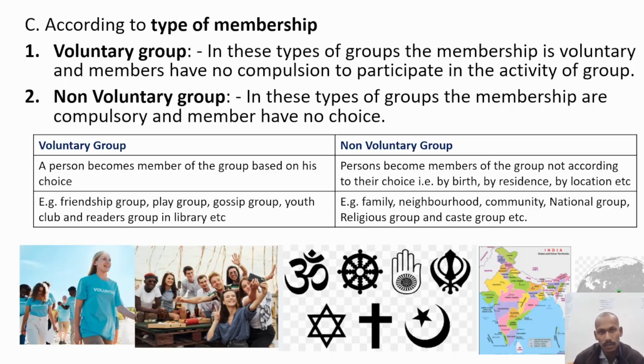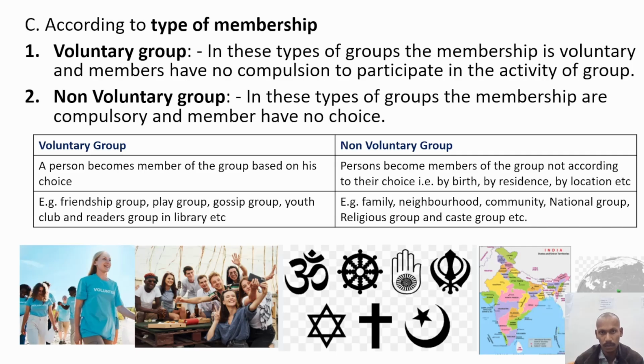We will continue the further classification of social groups. According to type of membership, there are voluntary groups and involuntary groups. In voluntary types of group, the membership of the group is voluntary and there is no compulsion to participate in that group or any activity of the group. In a non-voluntary group, it is compulsory for the individual to take part in the group activities and there is no